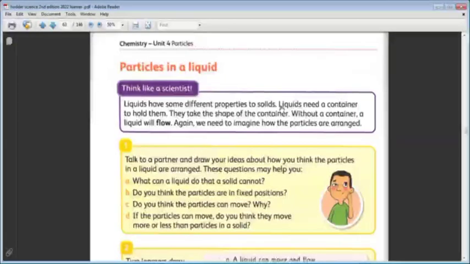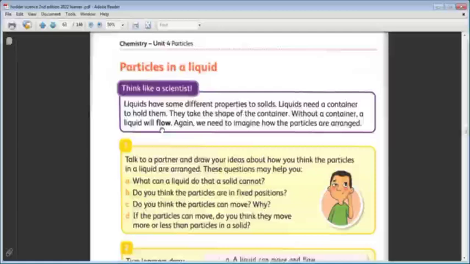Yes, it can't keep its shape. It needs a container to keep its shape. The liquid alone can't keep its shape. Liquids need a container to hold them. They take the shape of the container. Without a container, a liquid will flow.